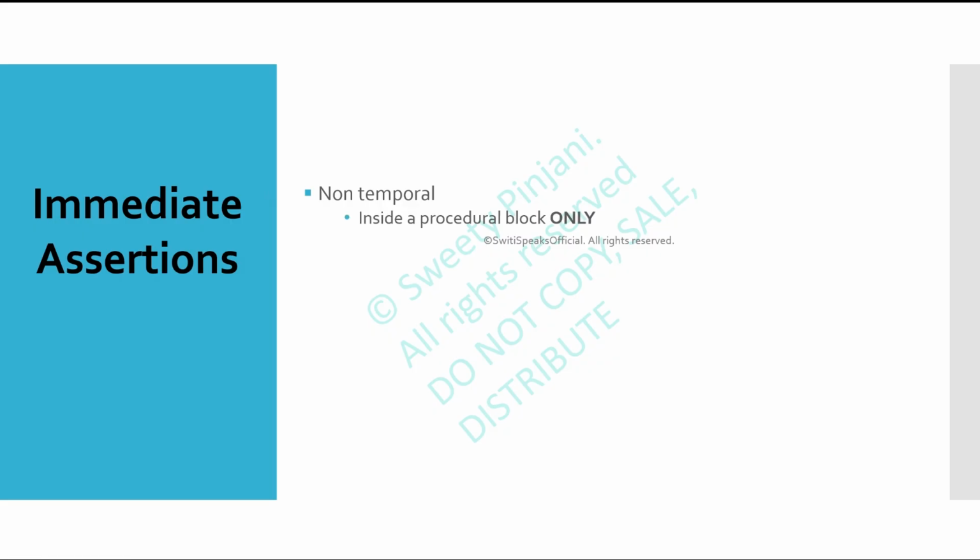Another important thing about immediate assertion is it should always be used inside a procedural block only. What are the procedural blocks in SystemVerilog? It is either initial block or always block. Your immediate assertions can be only inside initial or always block. It cannot be used in continuous assignment. Please take a note of it. Only inside procedural blocks.